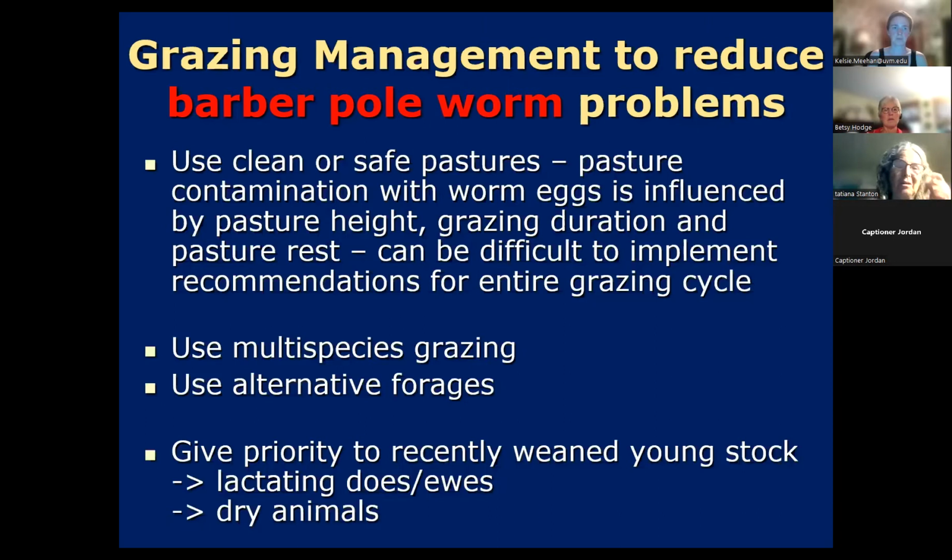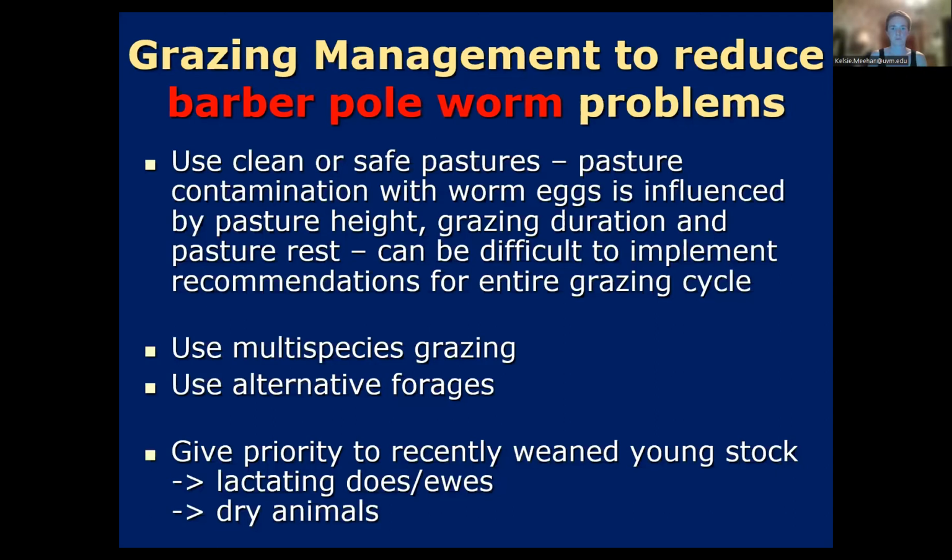You can also use multi-species grazing or alternative forages. And for a lot of the stuff I'm going to be talking about when it comes to evasive grazing, it is going to be really hard to do with the whole herd. And so your priority would be the most vulnerable animals, such as your recently weaned kids and lambs, or your lactating does and ewes, as compared to your dry stock. So you may not follow all this advice.